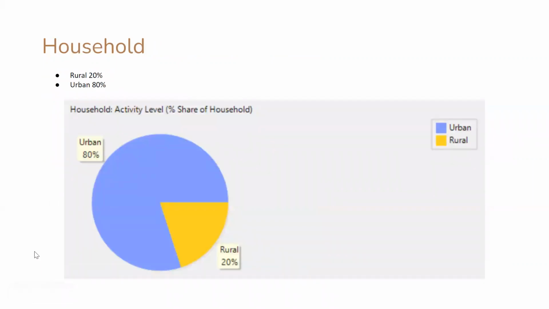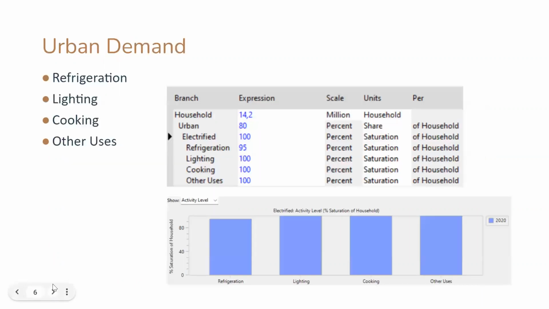Household will be divided into two: first, rural areas at 20% and urban at 80%. Urban demand in this country will be divided into four sections: first, refrigeration; second, lighting; third, cooking; and other use.